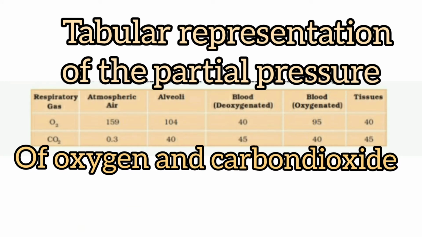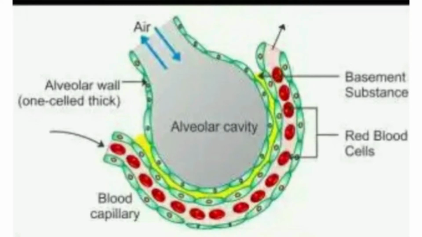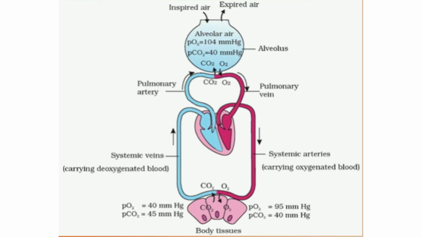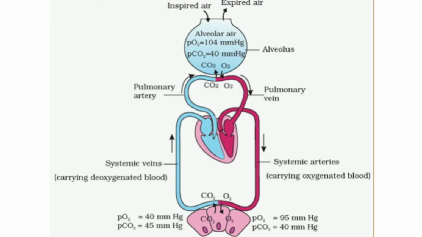So from the above table we can see the partial pressure of oxygen in the alveoli is 104 millimeter of mercury, which is higher than that of the deoxygenated blood in the capillary or pulmonary artery, which is only 95 millimeter of mercury. So there is a diffusion of oxygen from the alveoli to the blood capillary. Also, the partial pressure of carbon dioxide is higher in the deoxygenated blood, that is 45 millimeter of mercury, than in the alveoli. So therefore, carbon dioxide diffuses from the blood to the alveoli.